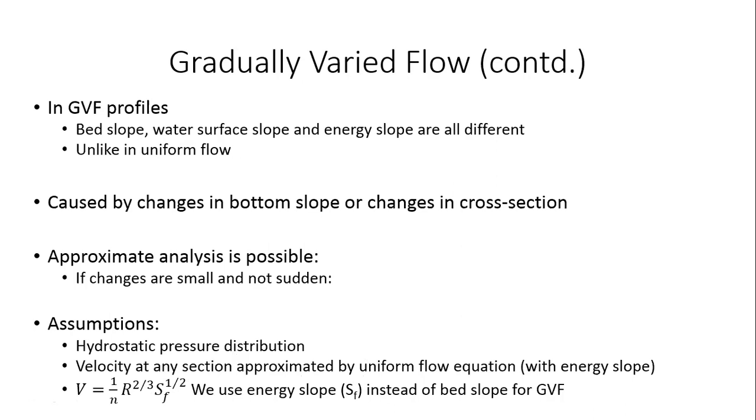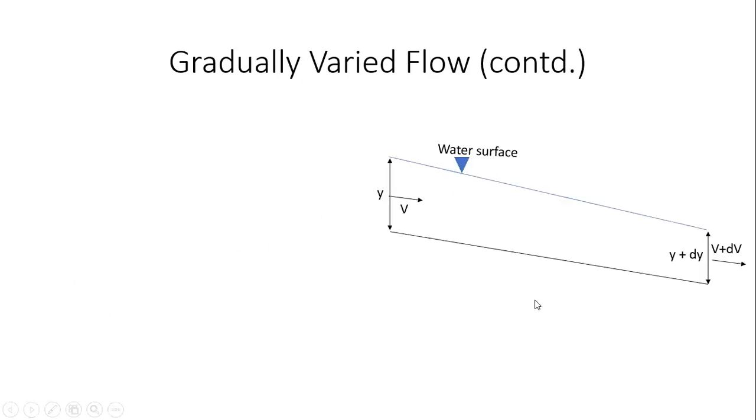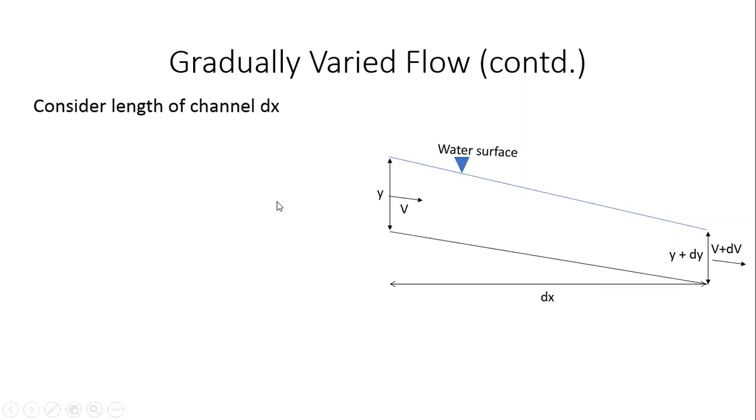All right. Okay. So now let us just consider gradually varied flow that's happening in a channel, right? So I have, at a certain cross section, a flow depth of y and a velocity of v. Then if I consider a channel length of just dx, if I move a certain distance dx away, the water surface profile, as you can clearly see, is not parallel to the bed slope, right?